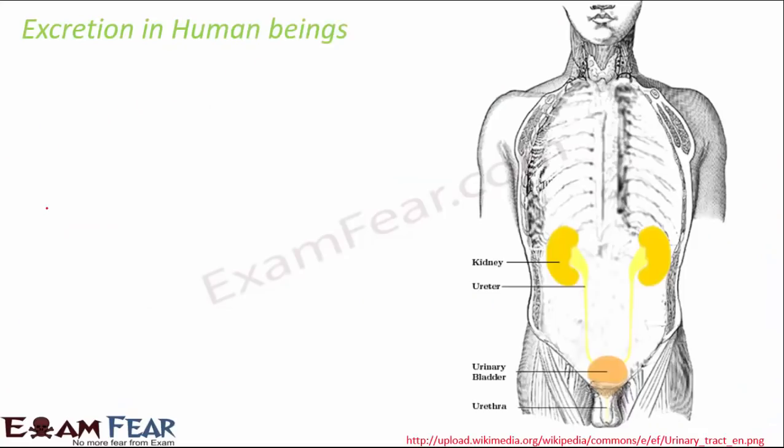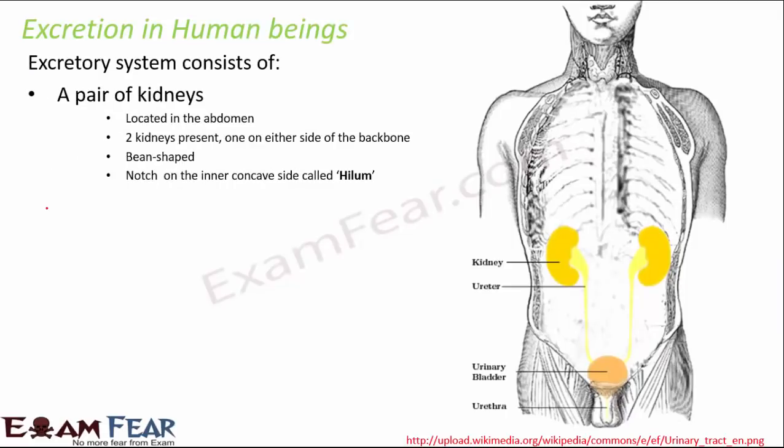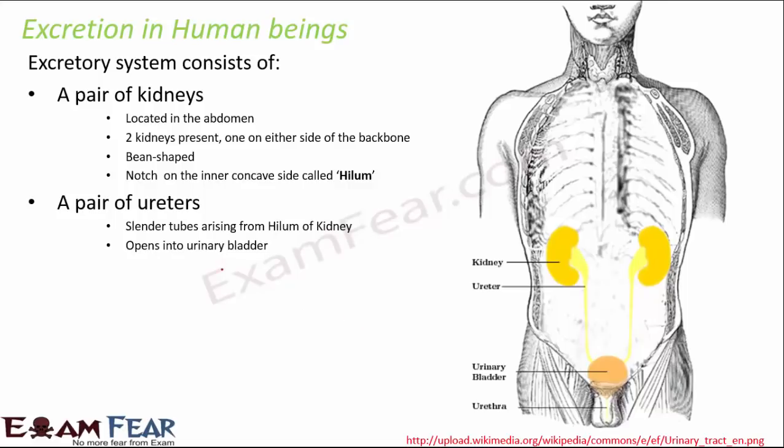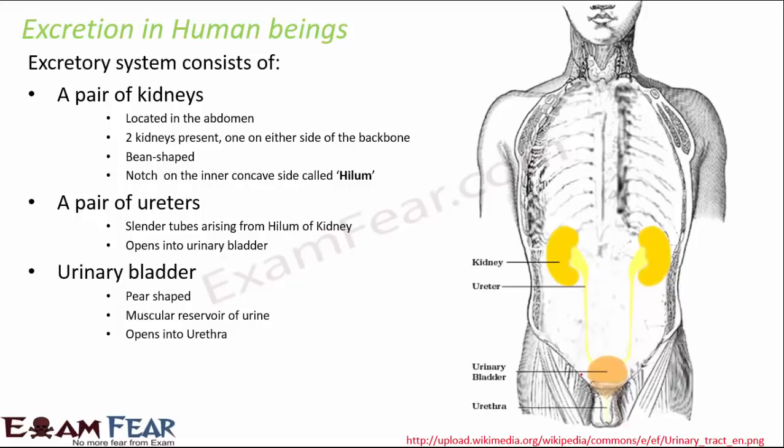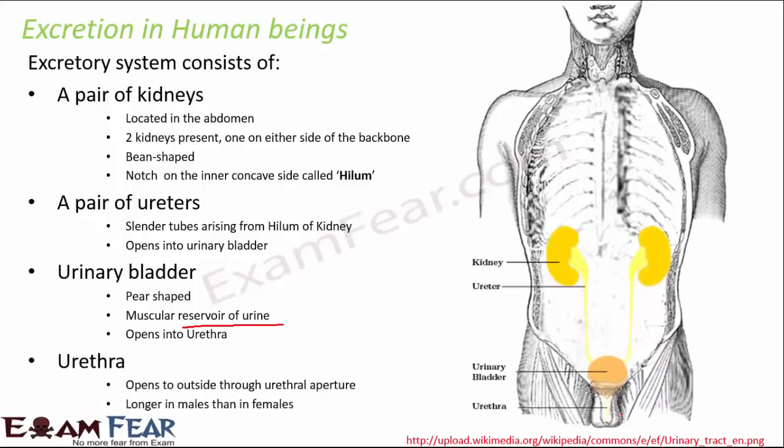Now if you talk about excretion in human beings, we again have an excretory system which is made up of a pair of kidneys. If you look at this, the kidneys are located in the abdomen. There are two kidneys, one on either side of the backbone, and they are bean shaped. From the kidneys you have these tube-like structures called ureters. These ureters connect to the urinary bladder. This is the place which stores urine, so it is the reservoir of urine. And then finally you have this opening called urethra, from which the urine comes out of your body.